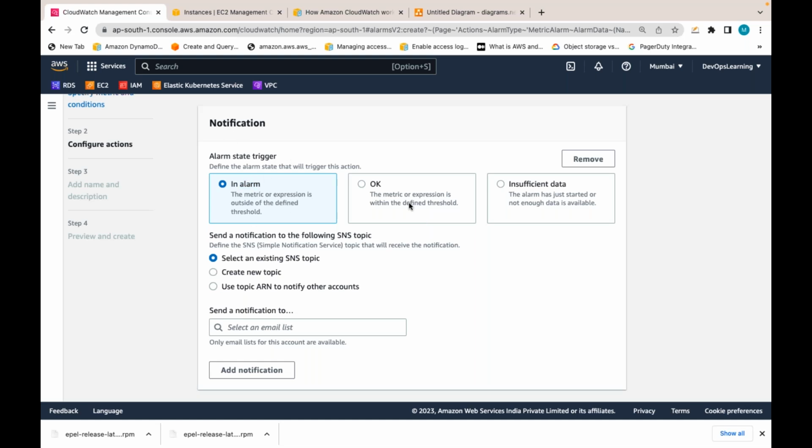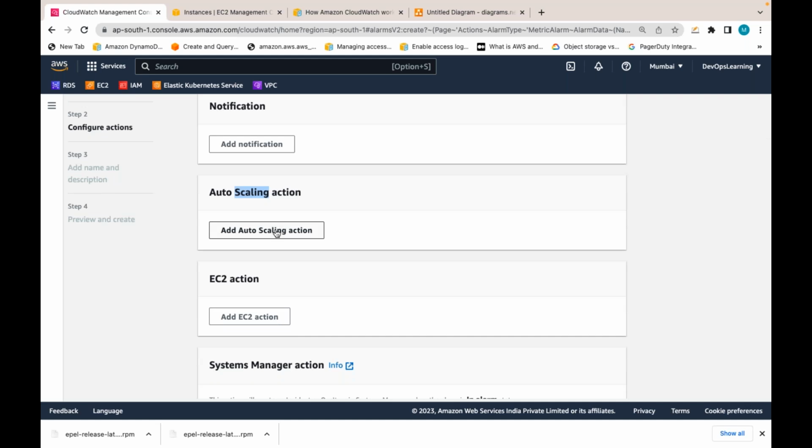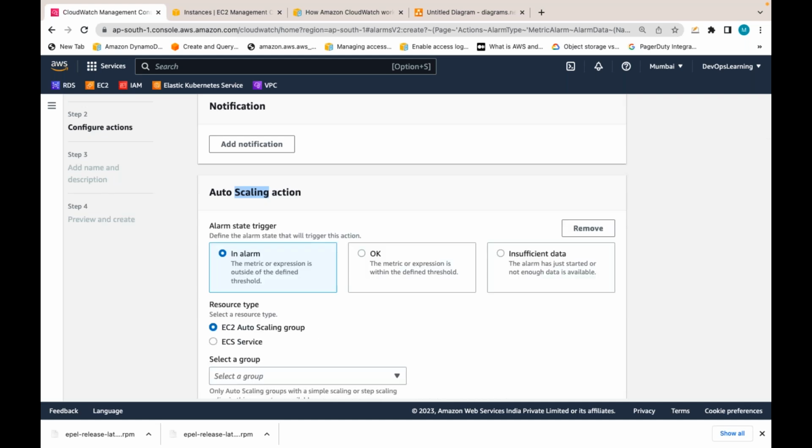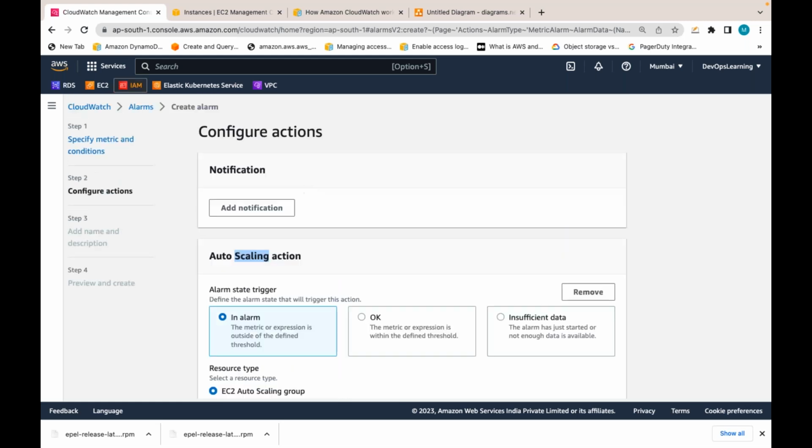This is the notification action, but I am not doing any notification. Let me remove it. One more action is the auto scaling group action. If there is an auto scaling group already created, you can select it so that whenever this condition is satisfied, it can inform that auto scaling group. We already discussed auto scaling, but at that time I did not create the alarm directly.